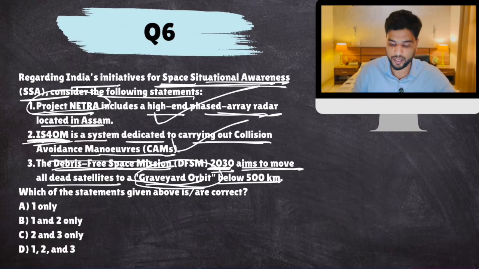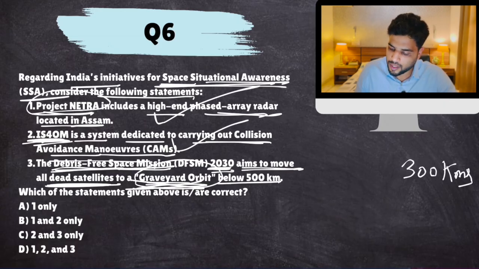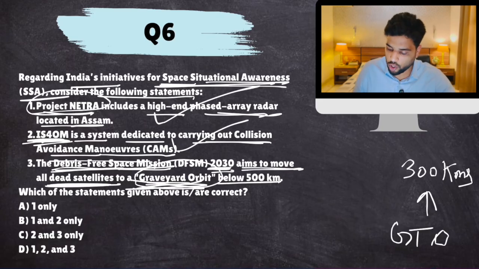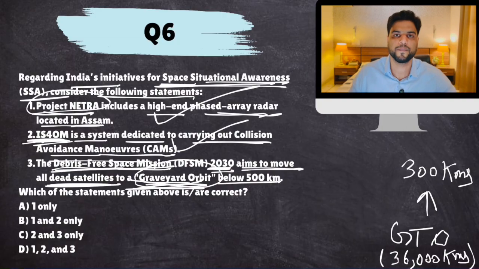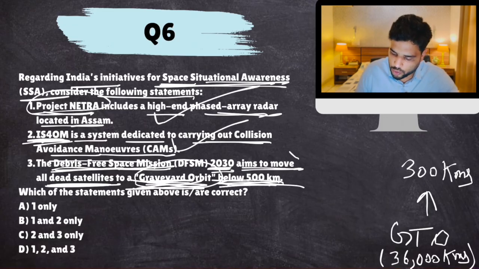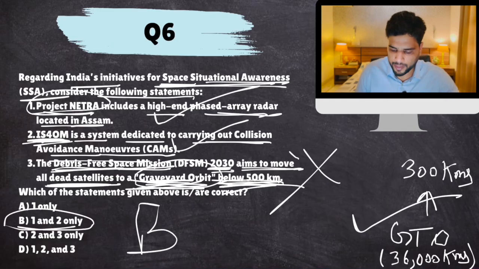Now, what is a graveyard orbit? All dead satellites should be moved to graveyard orbit is mentioned in the debris-free space mission, international mission. But where is graveyard orbit? It is 300 kilometers above geostationary orbit. Geostationary orbit is 36,000 kilometers above Earth. So 300 kilometers even above 36,000. So 36,300 kilometers. Dump all the dead satellites over there. Not 500 kilometers above Earth. So graveyard orbit is not this orbit, it's this orbit. So that is why it is false. So the answer would come out to be B.